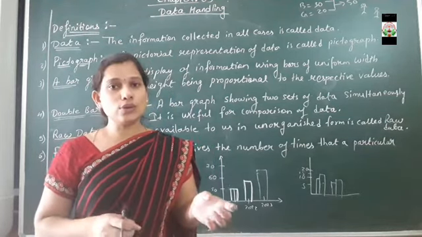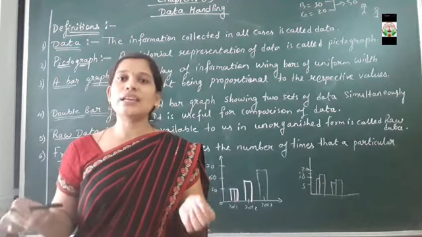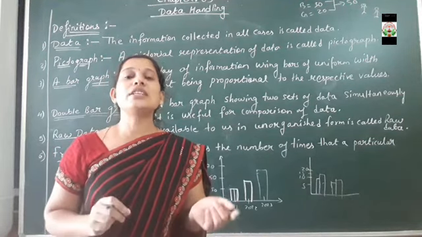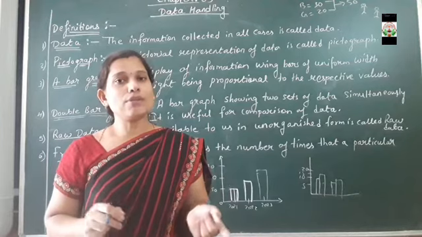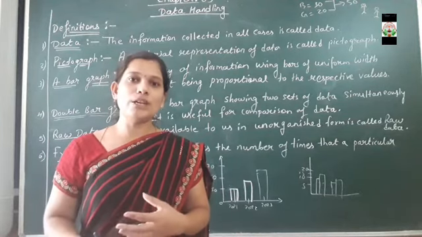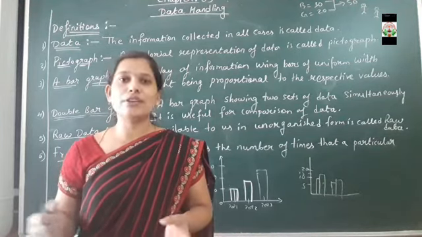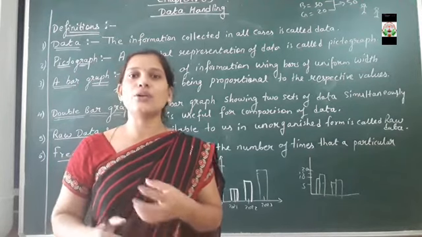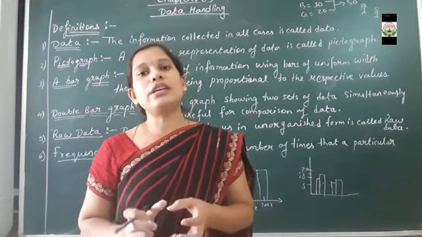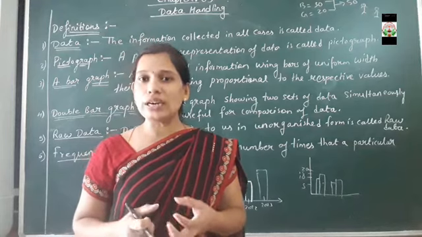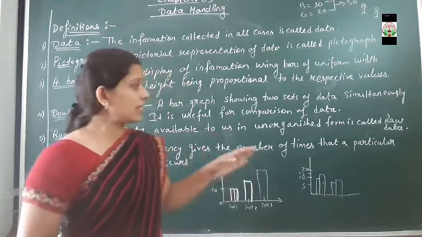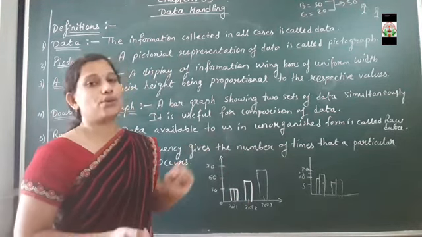When the teacher calls according to the roll number order, it is organized. When the teacher calls roll numbers 1 to 10 in unorganized form, like number 2, number 5, number 8, that is unorganized data. Such data which are not arranged is known as raw data.